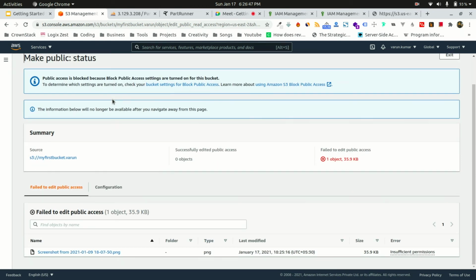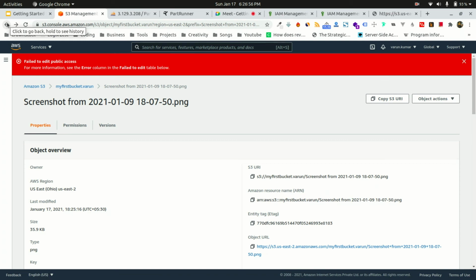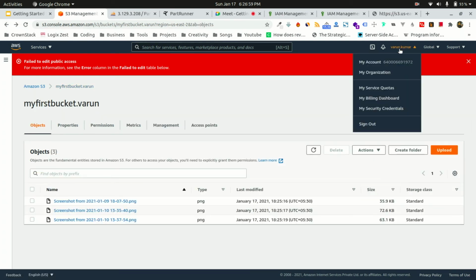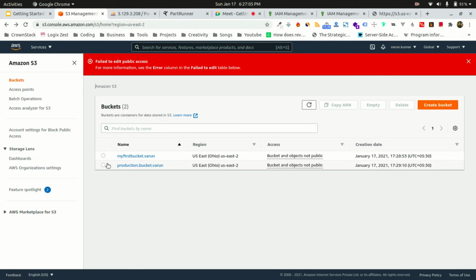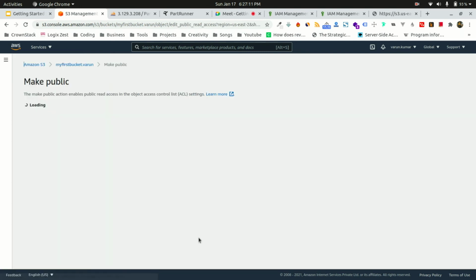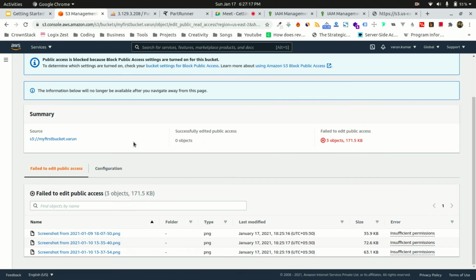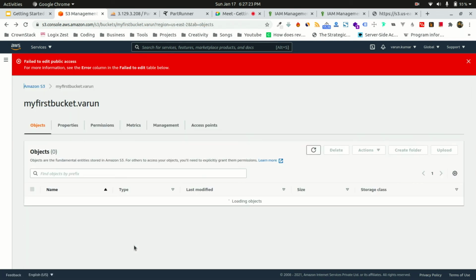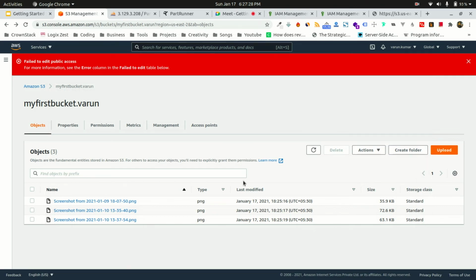Okay, my user does not have any permission. I logged in using, I think, my root account or what. Let's see. Okay, my user does not have permissions to do this. Okay, that's cool. I think I logged in from my IAM user, or I'm not sure which one.